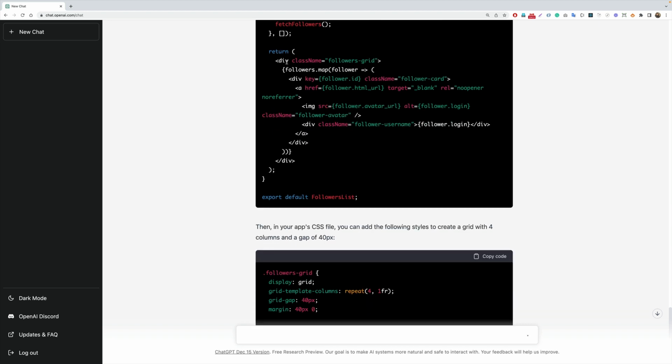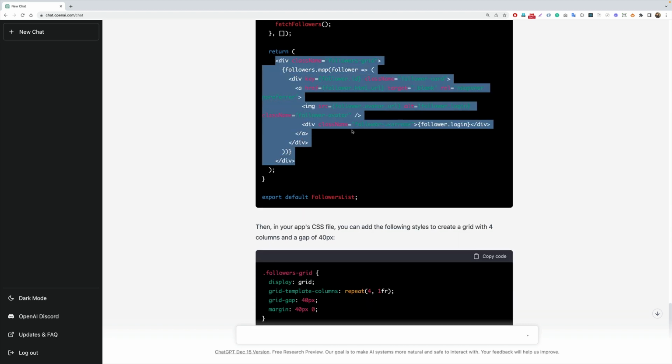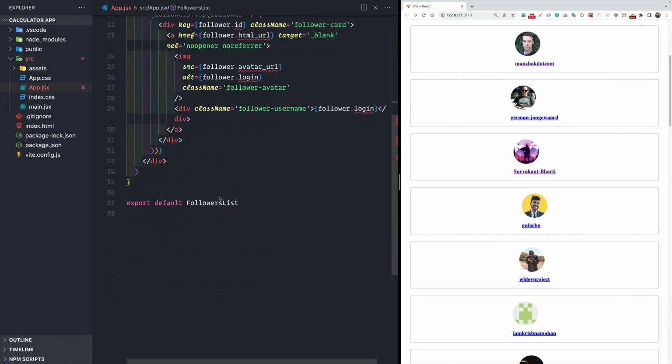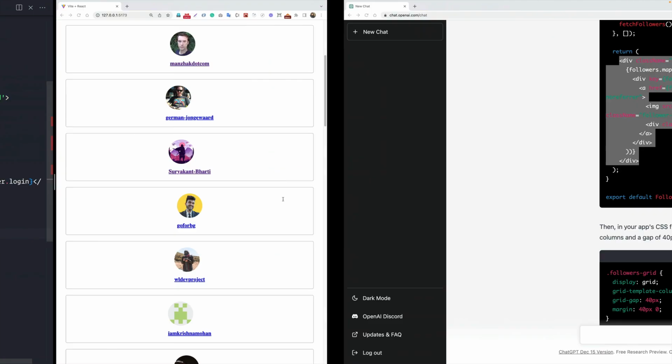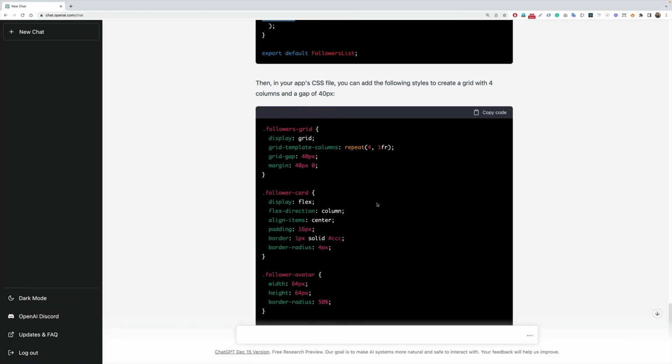So what I would do, I would simply copy this piece of code again from here that says followers grid. That is the only change I suppose we have here inside this return statement. So let me simply copy and paste each and everything from here. And let's save this, and let's go back and let's simply copy in this